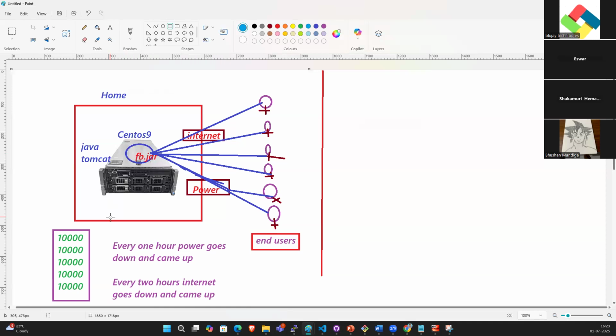Every 1 hour the power goes down and came up, and every 2 hours the internet goes down and came up.